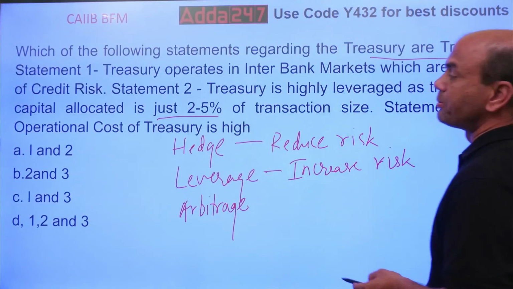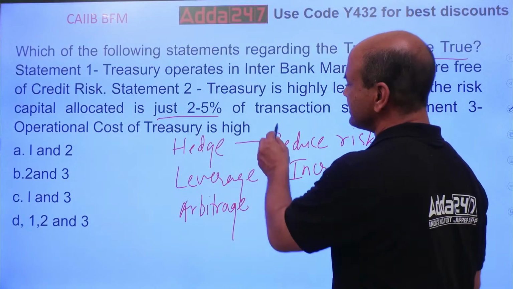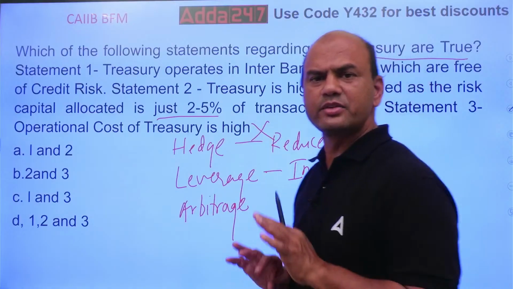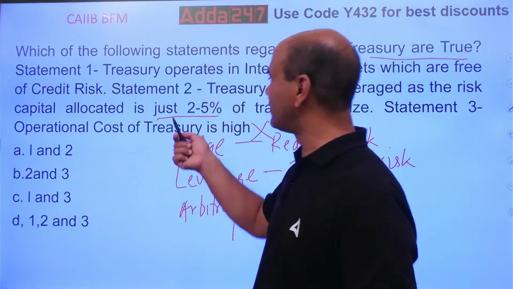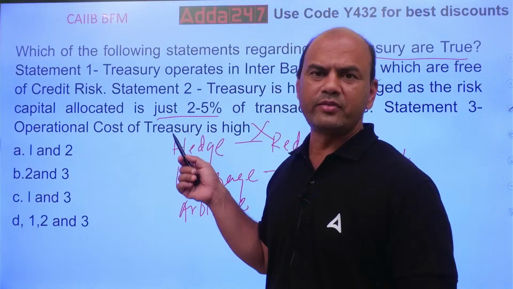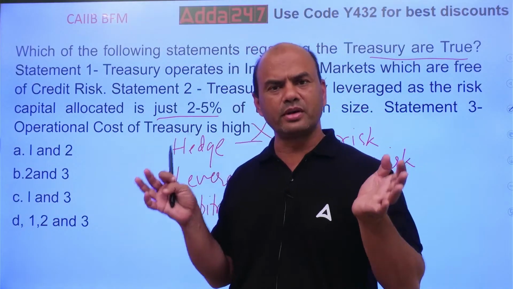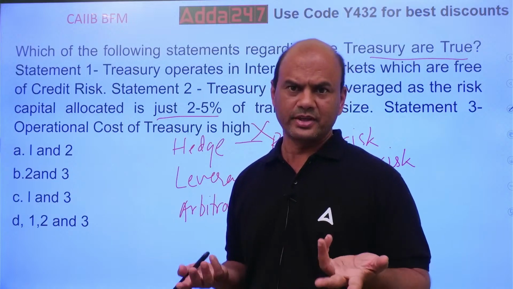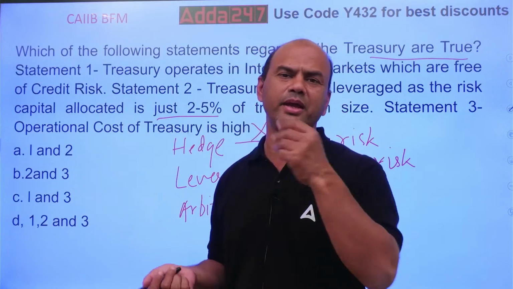Statement 3. Operational cost of treasury is high. This is wrong. Totally wrong. Operational cost of treasury is very, very, very low. Look at this only, 2 to 5%. If I am doing the transaction of rupees 100, I am giving only 2 rupees as the cost. Is it high? Compare it with the banking.